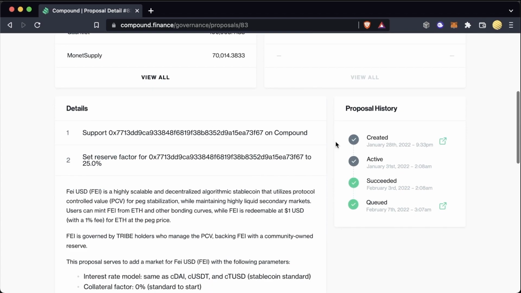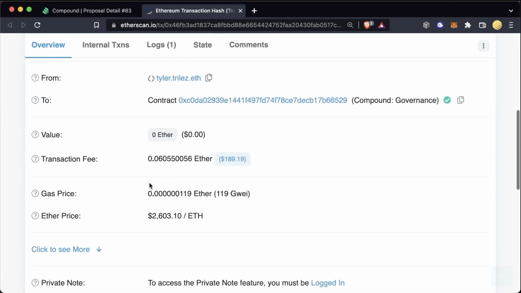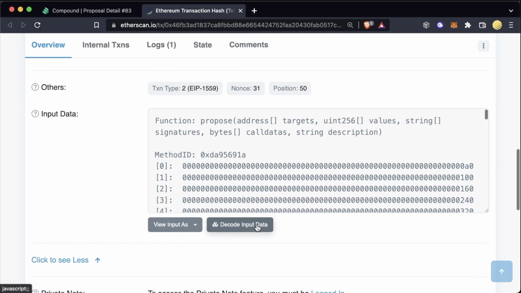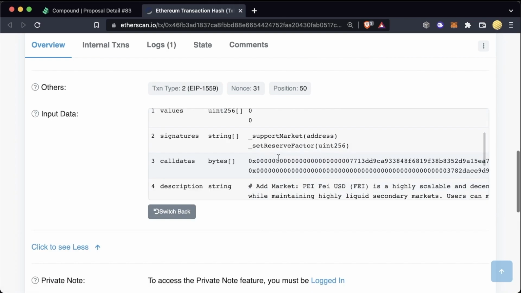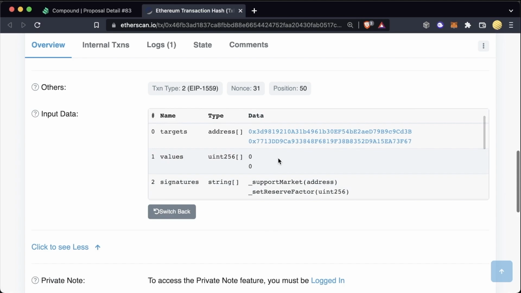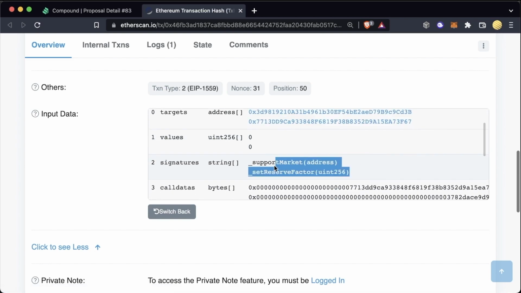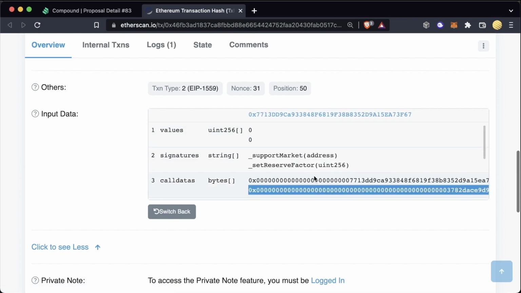Now, the first thing to one of these proposals is somebody has to actually create the proposal in a proposed transaction. And we can actually see that proposed transaction right here. If we click on this, and we scroll down, we can actually see the exact parameters they used to make this proposal. Let's go ahead and decode the input data, and we can see this is exactly what this proposal looks like. The way that they're typically divided is they have a list of addresses and a list of functions to call on those addresses, and then obviously the parameters to pass those addresses.